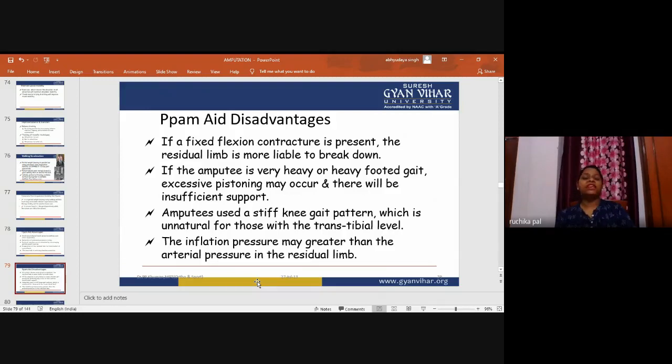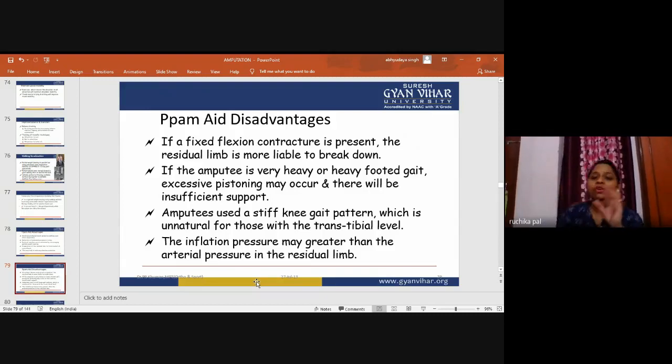Amputees use a stiff knee gait pattern, which is unnatural for those with the transtibial level. Generally, after amputation, these patients use a stiff knee gait pattern as the knee gets stiff, which is unnatural for those with the transtibial level. So this is unnatural, or you can say it is not good for gait training.